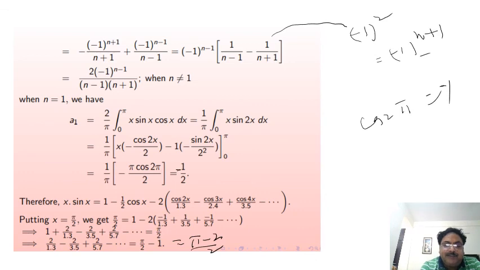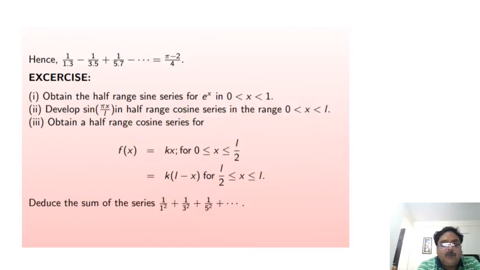If we take 2 common from the left side and transfer it to the right side, we will get 1 upon 1 into 3 minus 1 upon 3 into 5 plus 1 upon 5 into 7 is equal to pi minus 2 upon 4. Which is the required solution which we needed.